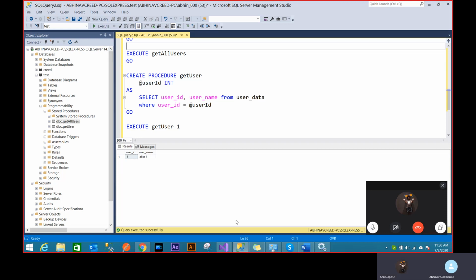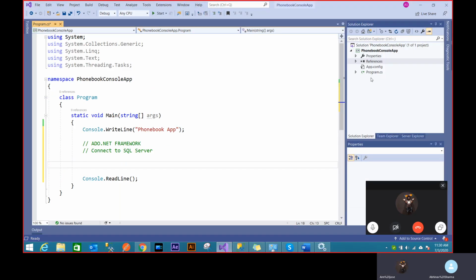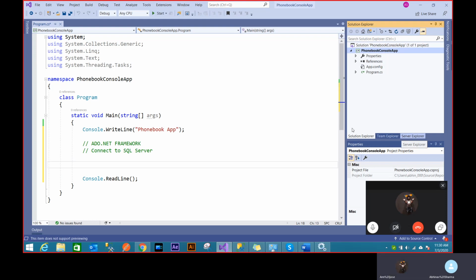So the shortcut is you can go to the console application and then go to Server Explorer. If you go there, you can add a running server to your Visual Studio directly. That way it makes things easier for you.